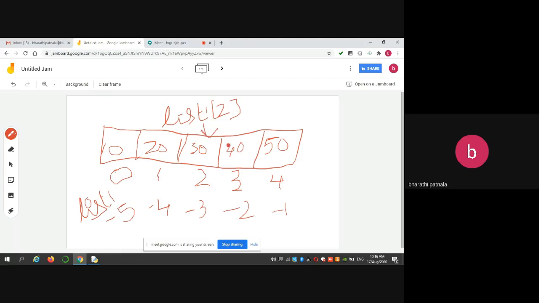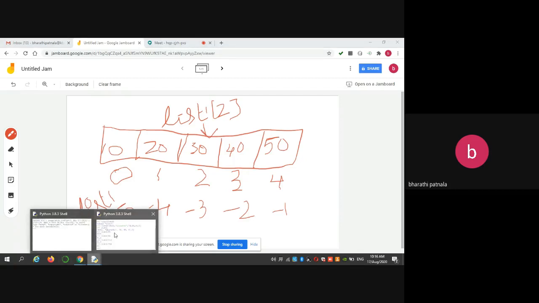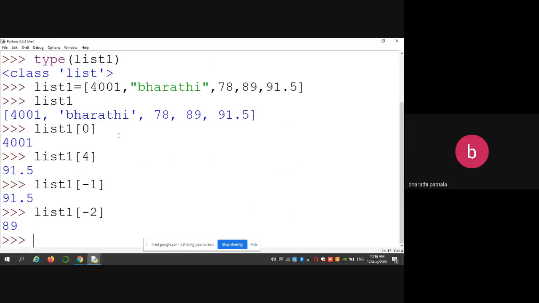Here is the element. Like that, you can access the elements of a list using either positive indexing or negative indexing. Similarly, if you want to access this in negative indexing, then -1, -2, -3, -4, this is -5. So list1 of -5.